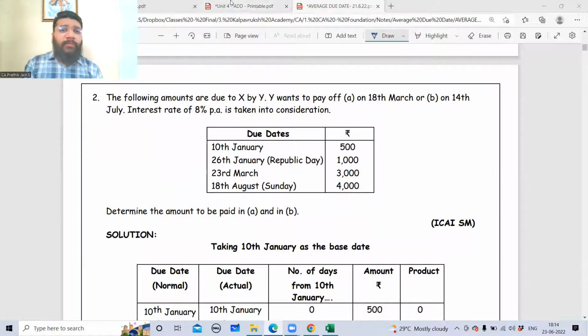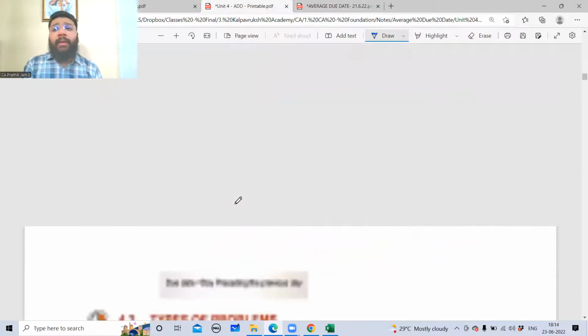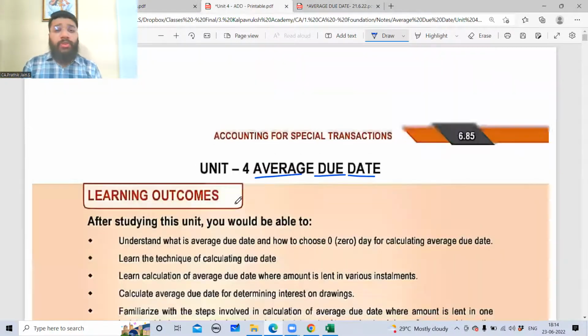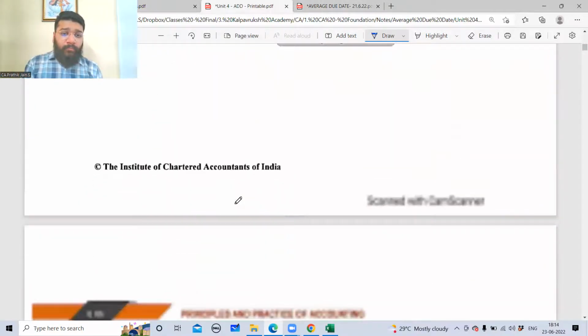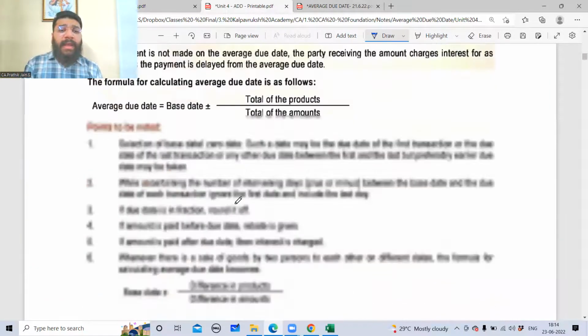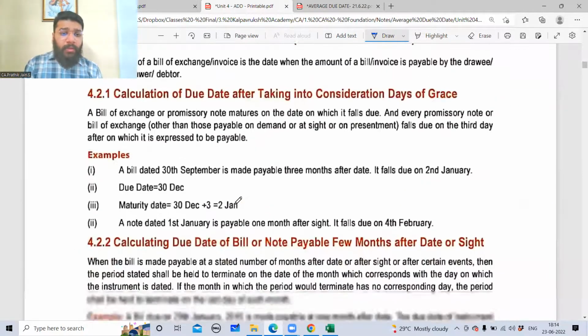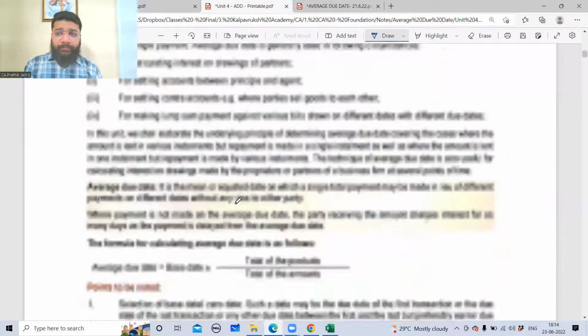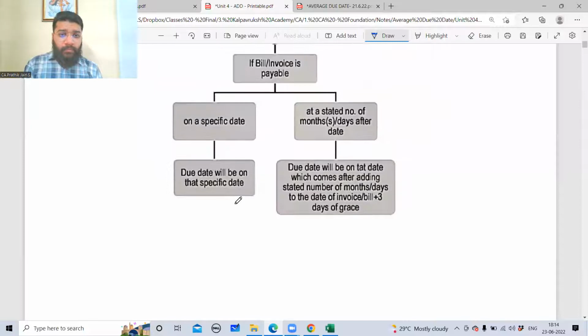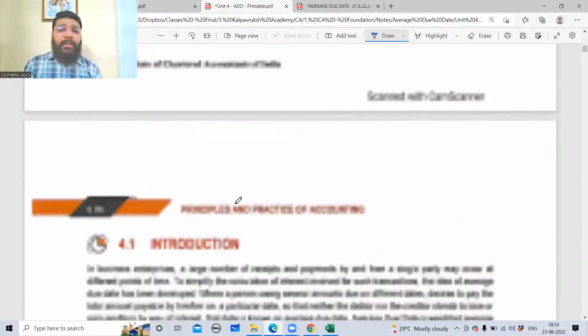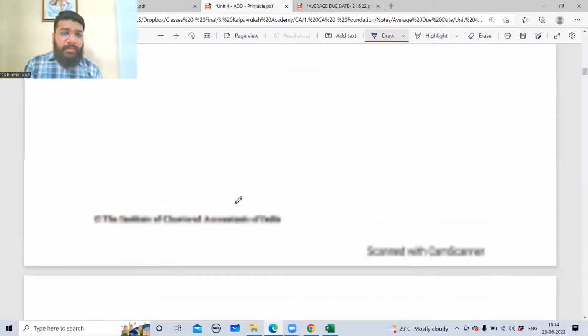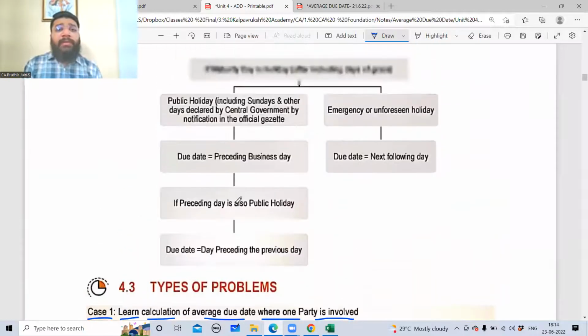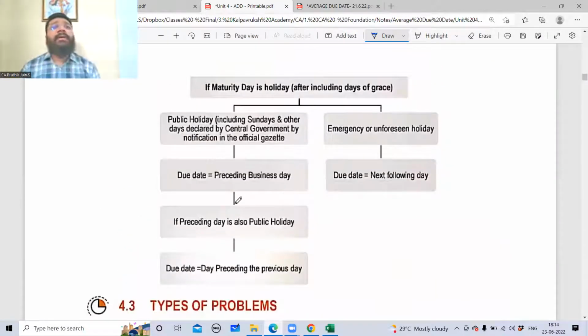The second question, guys, before I go to the second question, there's something I need to do, a quick recap from your bills of exchange topic. In bills of exchange, while calculating the due date or the maturity date, we had discussed something. What will happen if it is a public holiday? What will happen if this is a sudden holiday? Do you remember? So we have to do a quick recap of that, and then I'll go to the next question.